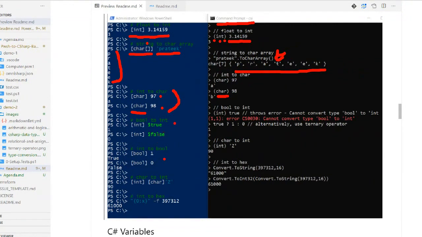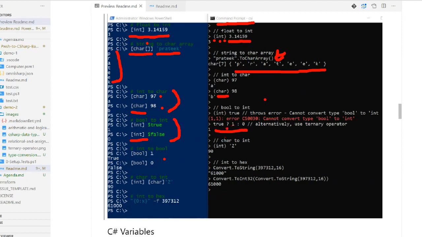Now, Boolean is a little tricky. Often you will get a true or false value, and you want to convert that value into 0 or 1. In PowerShell it is fairly easy. You just mention the integer data type, and it will do it for you. But with C#, there is no easier or simpler way available. Either you can write a small program with conditional logic like if and else to return a proper 0 and 1, or you can use a ternary operator, which we'll be discussing later in this section.